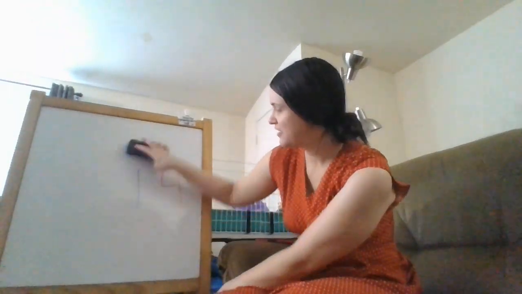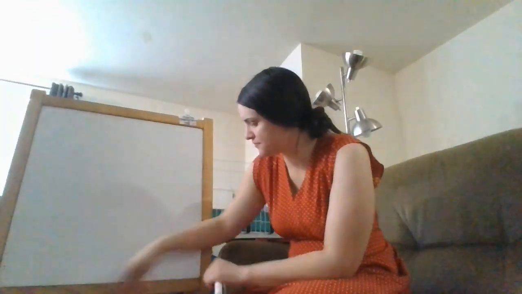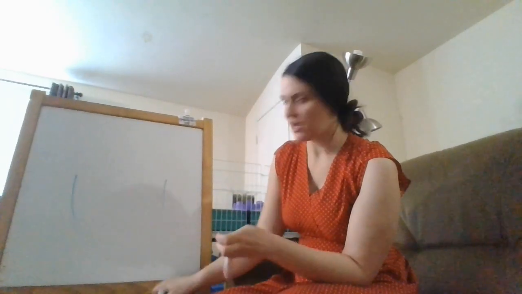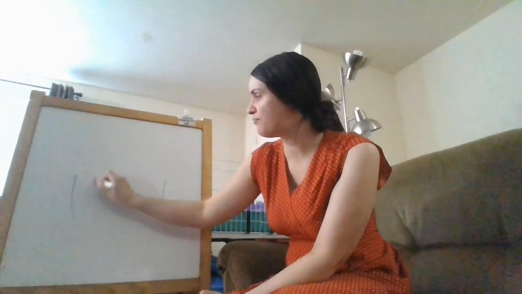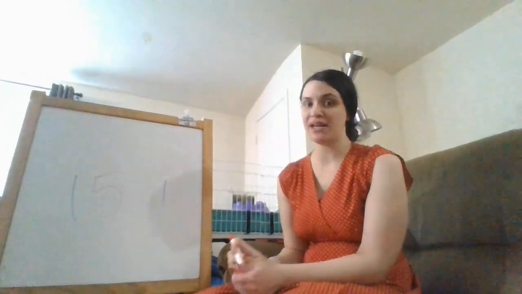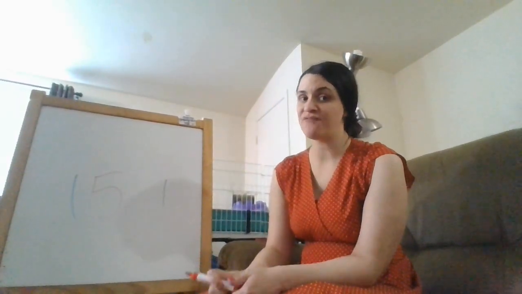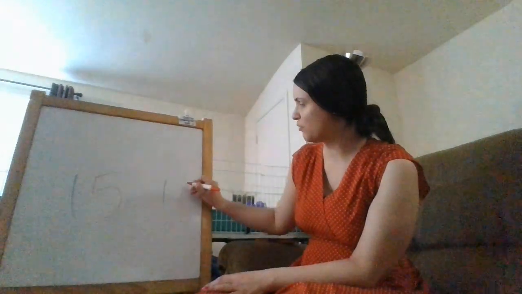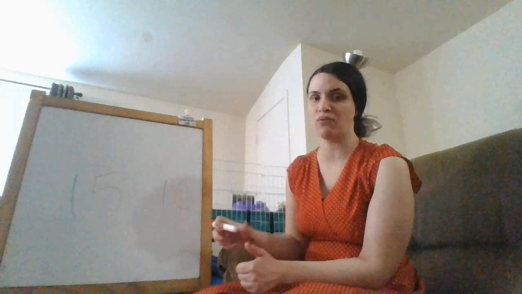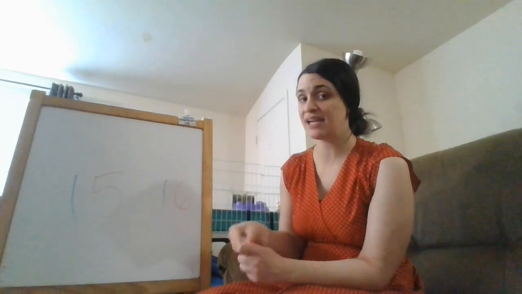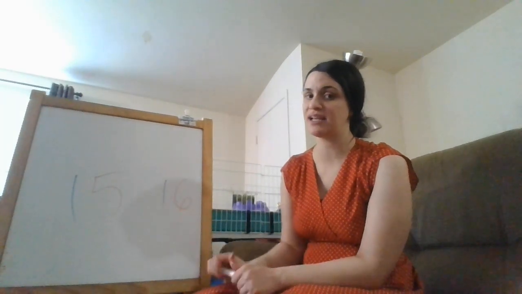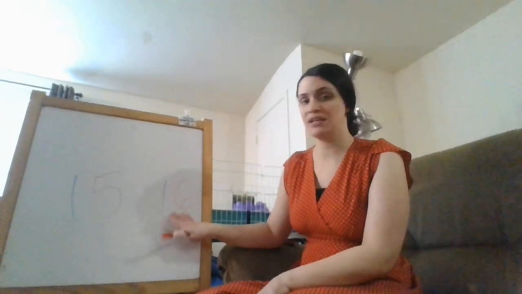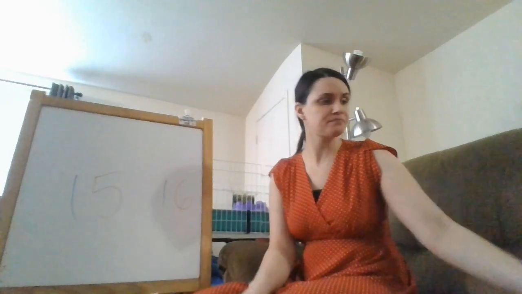Very good. Okay, so we're going to do our 2 numbers of the month. Our first one is a 1 and a 5. What number is a 1 and a 5, friends? That is 15. Could we say 15? 15. And then we're going to make a 1 and a 6. What number is a 1 and a 6? That's 16. Could we say 16? 16. So one more time. 15, 16. Very good.